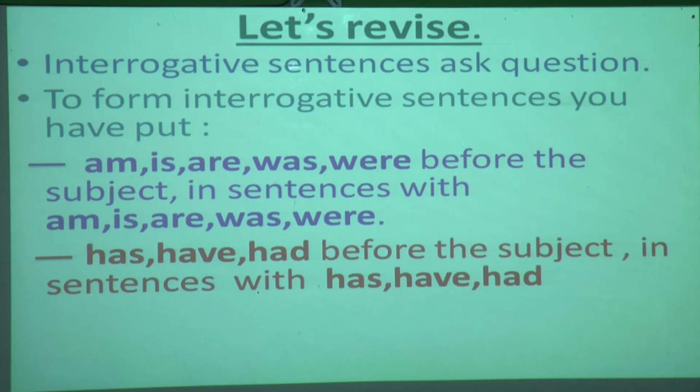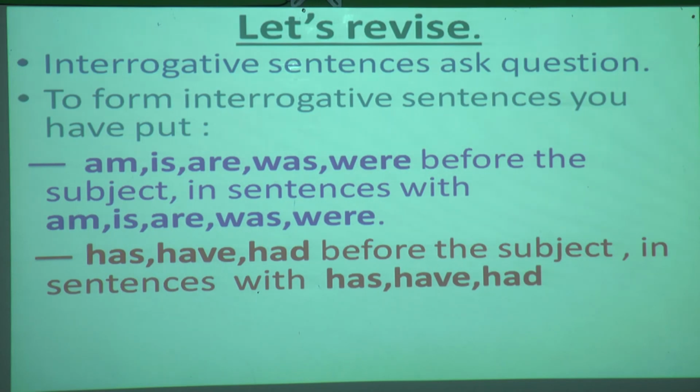Has, have, had before the subject in sentences with has, have, had. That in a sentence where you get verbs such as has, have, had, you have to put them before the subject. Understood?